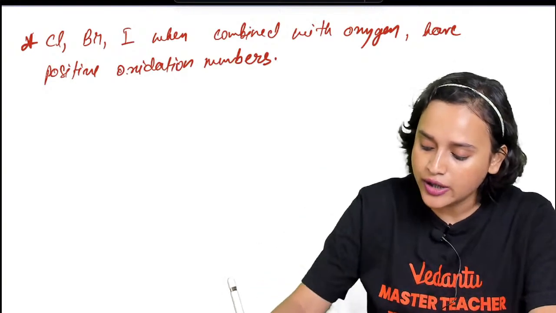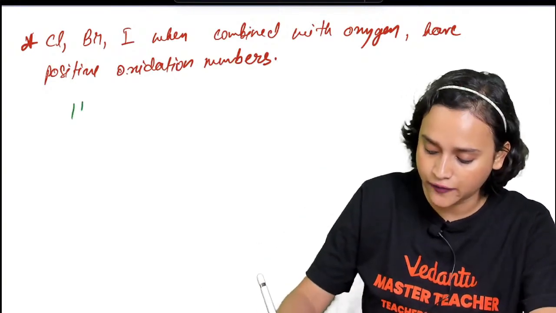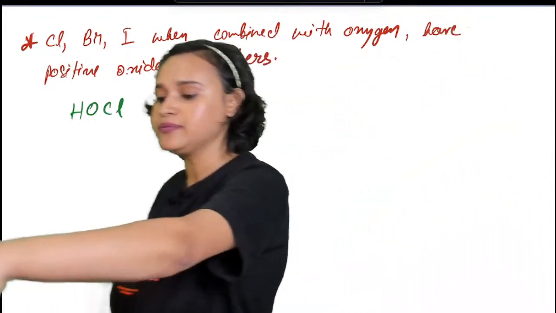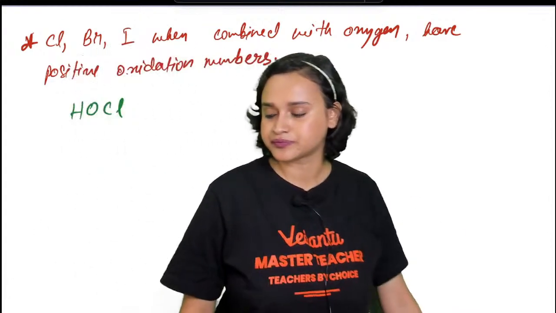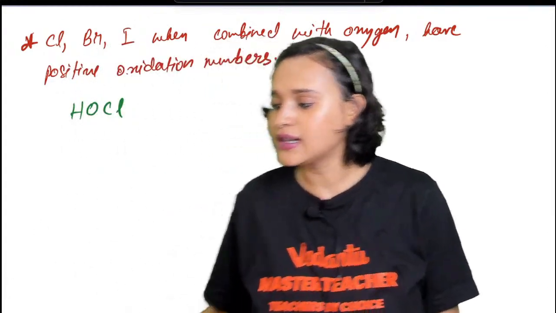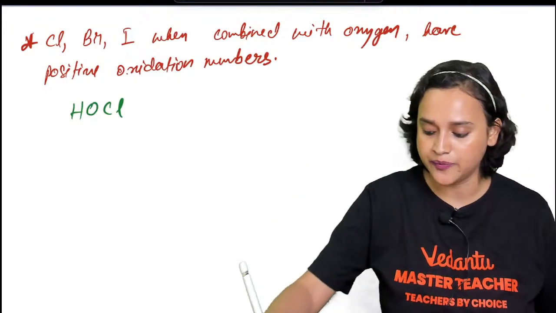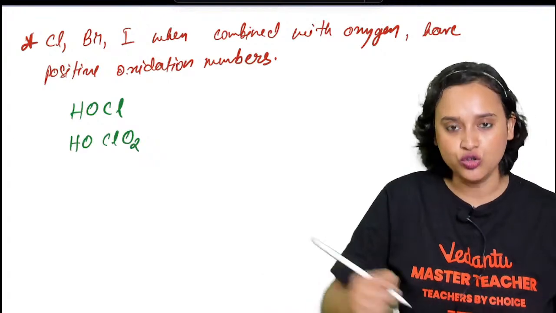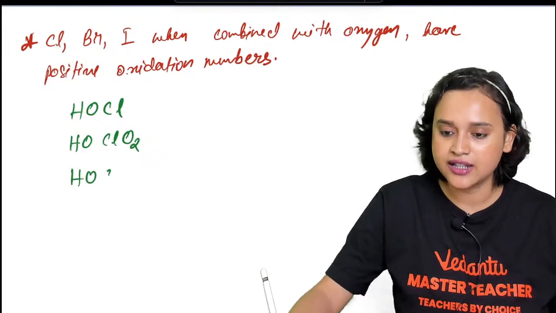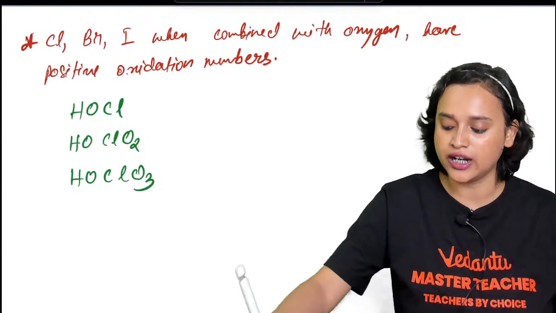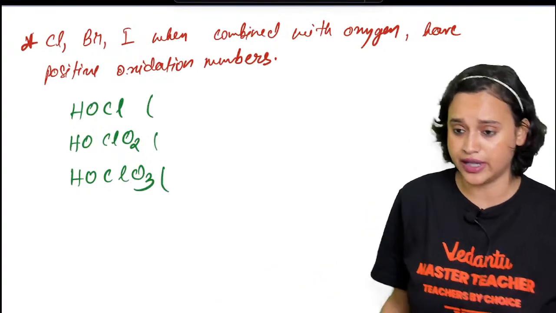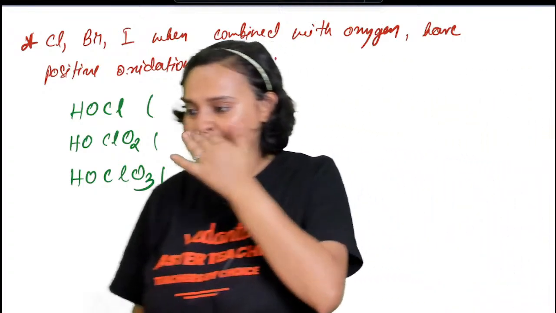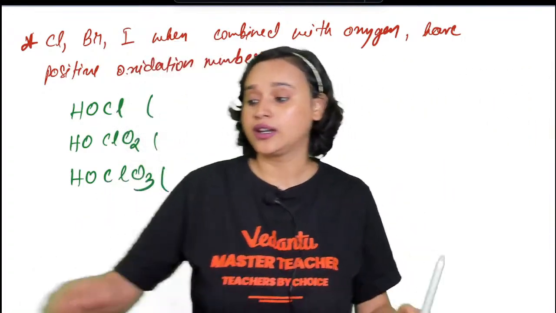Chalo. So now here, for example, if you take HOCl, can somebody tell me the name? What is it called? Next, HOClO2. What is this called? And tell me the next one, HOClO3. Do you guys know the names of each one of them? Tell me, guys, come on.